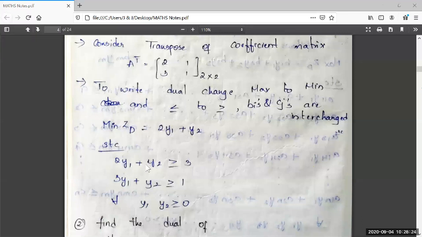The first constraint is 2y1 plus y2 greater than or equal to 3. And the second constraint is 3y1 plus y2 greater than or equal to 1. In primal LPP, the objective function was of maximum type and the constraints were of less than or equal to type. And here in this dual LPP, maximum is converted into minimum ZD, less than or equal to is converted into greater than or equal to, Cj's are converted into Bj's, and Bj's into Cj's. And the coefficients of y1, y2 variables are taken from the transpose matrix A, first row values and second row values, in the first constraint and second constraint.